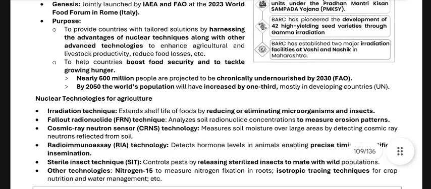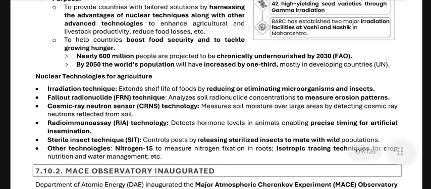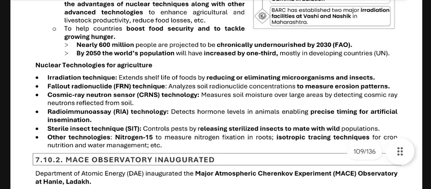Okay, nuclear technologies for agriculture. Okay, irradiation technique: extends shelf life of foods by reducing or eliminating microorganisms and insects. Okay, fallout radionuclide (FRN) technique: analyzes soil radionuclide concentrations to measure erosion patterns. Cosmic ray neutron sensor: okay, CRNS technology measures soil moisture over large areas by detecting cosmic ray neutrons reflected from soil.